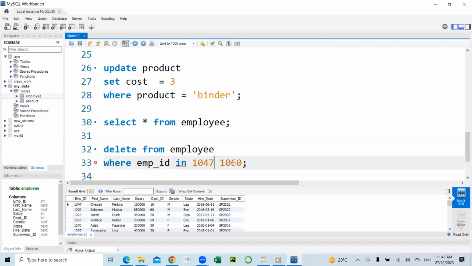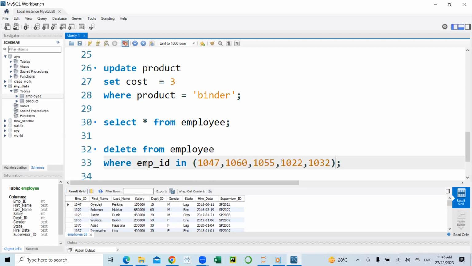So in this case, I will say where employee ID in, so I'm going to list the numbers here, 1047, 1060, 1055, let's say 1022, 1032, then close the bracket. So with this, employees with these IDs will be deleted from the table.